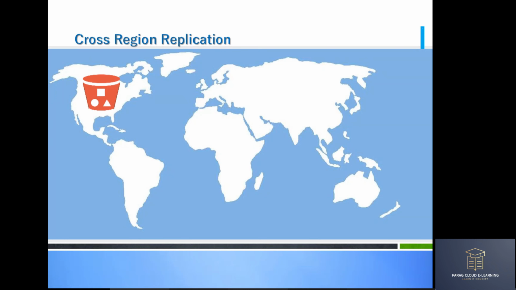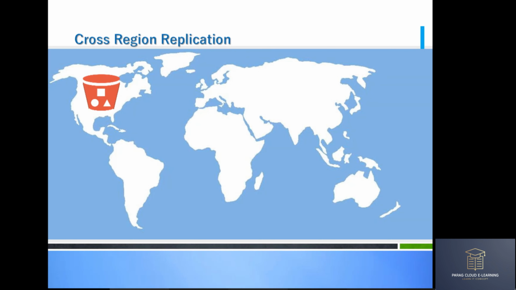Cross region replication. What is cross region replication? So we have talked about Amazon has multiple regions, and we have to create our bucket in a particular region. Right now we are in India, so we will create our bucket in the India region. But let's say your client is working in America. So you're definitely going to create a bucket for them in the America region. Let's say Virginia.